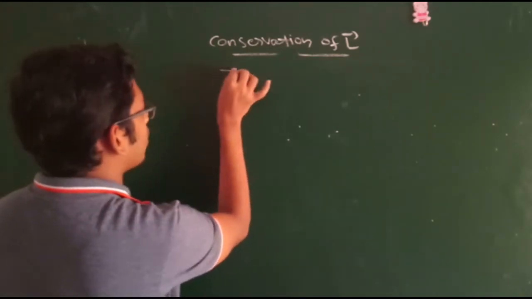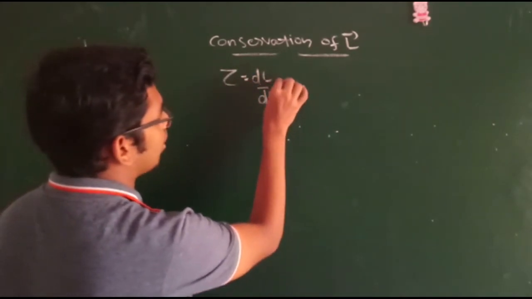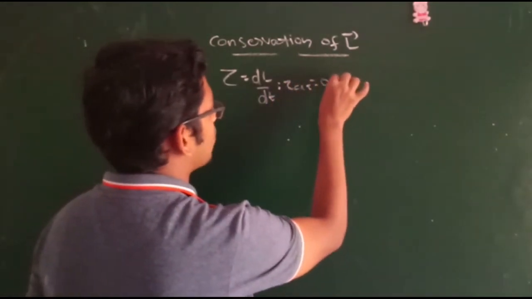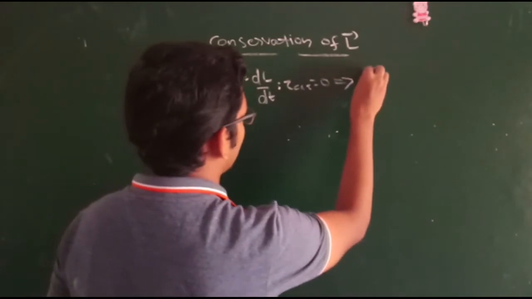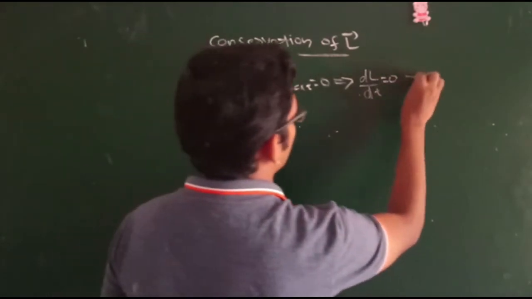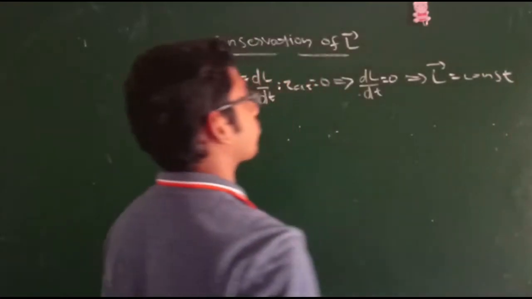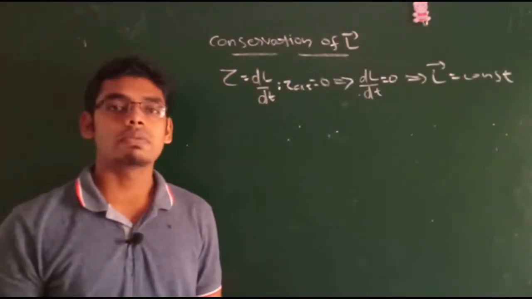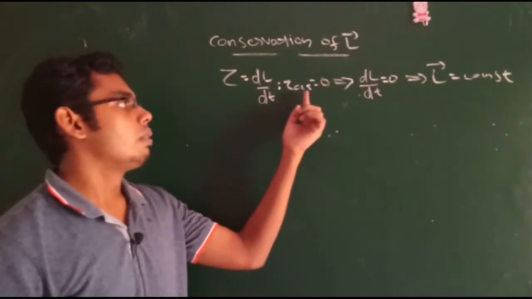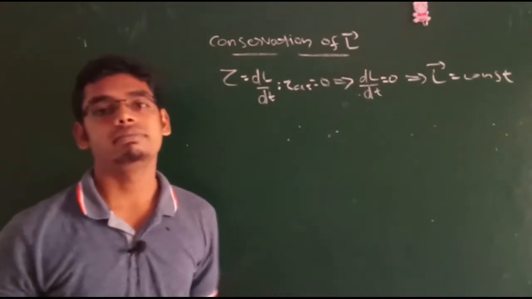As you know, the torque is given by dL divided by dt. When tau external is equal to 0, which implies dL divided by dt is equal to 0, which implies angular momentum is constant. This theory is very simple. Yes, when external torque becomes 0, it leads to conservation of angular momentum.